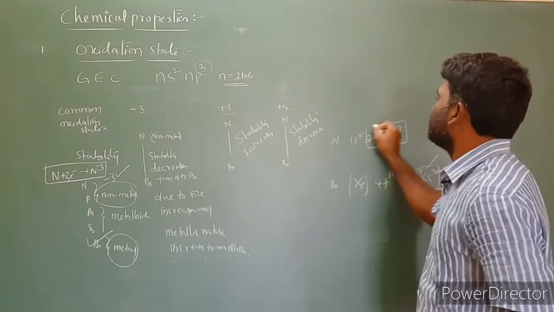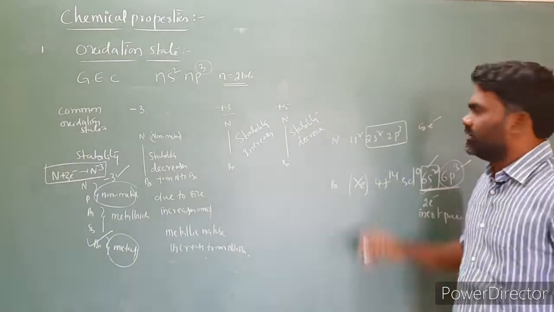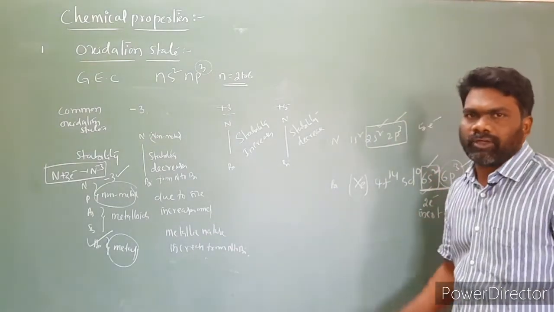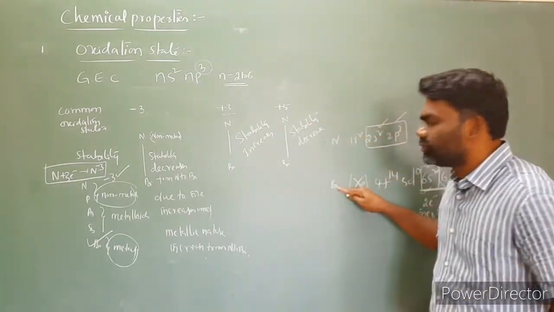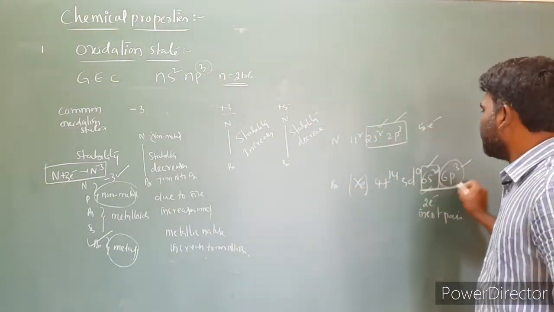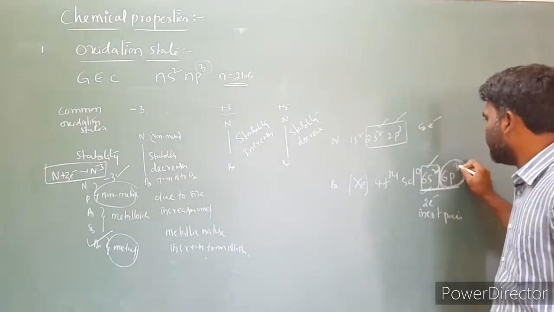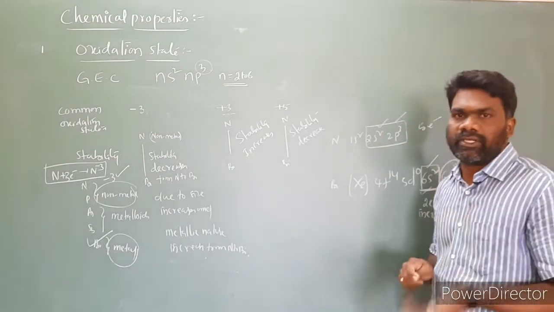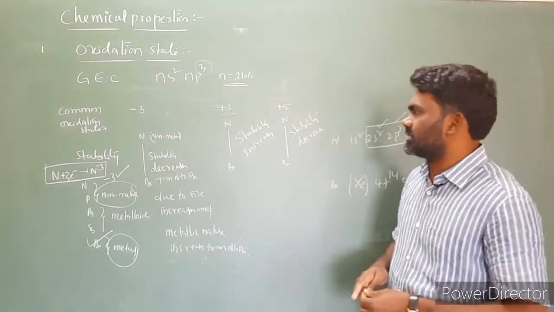Here the total number of valence electrons available is 5. All these electrons are involved in the bond formation, so nitrogen can show the +5 oxidation state. But while moving from nitrogen to bismuth, only 3 electrons are available. In the case of nitrogen, 5 electrons are available, but in the case of bismuth, only 3 electrons are available instead of 5. As a result, the +5 stability decreases.